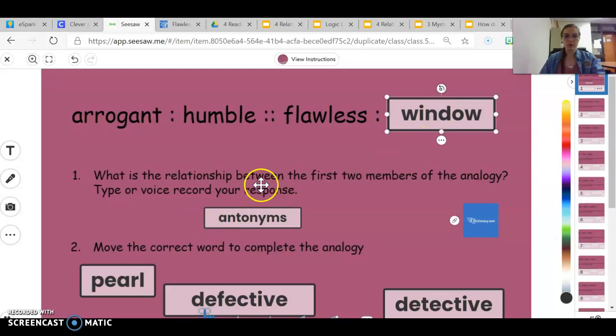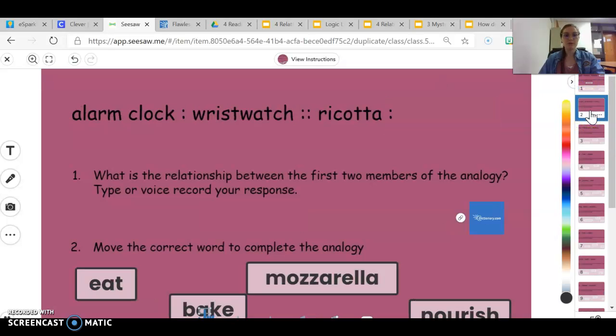So you need to have your reason that these 2 are connected, and then you need to have what would complete that analogy. Okay, so that would be 1 slide. You need to have the relationship and the correct analogy completion for it to count. Then you would go to slide 2. Alarm clock is to wristwatch as ricotta is to what? Now again, if there's any of those words that you don't know, you just look them up. You need to look up, have the relationship listed, and then which of these objects goes with the analogy.